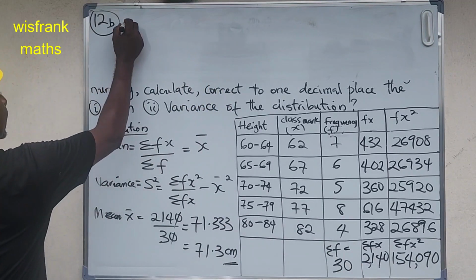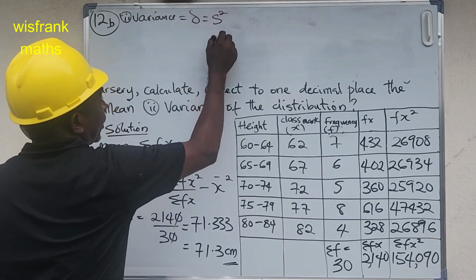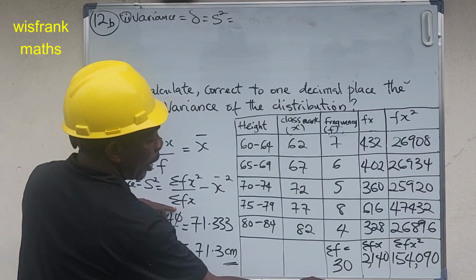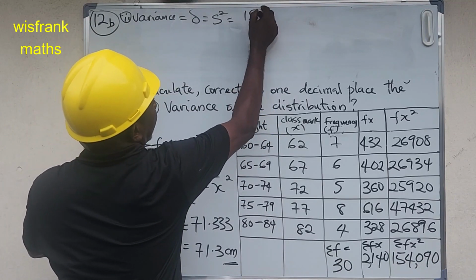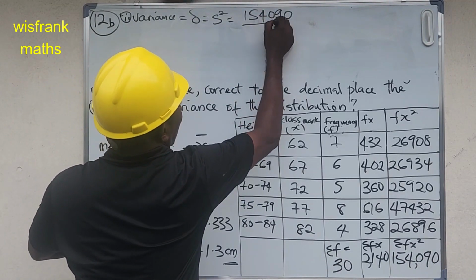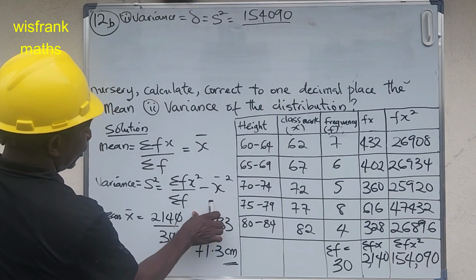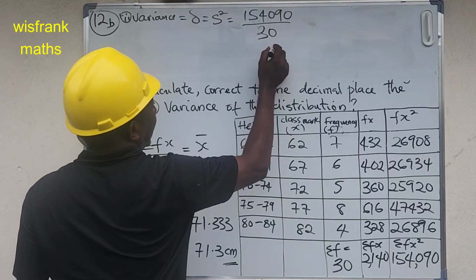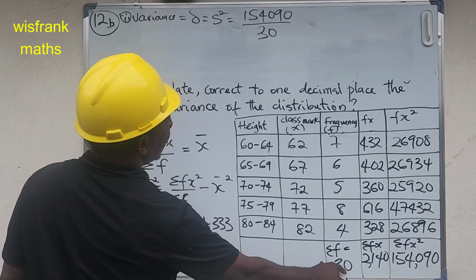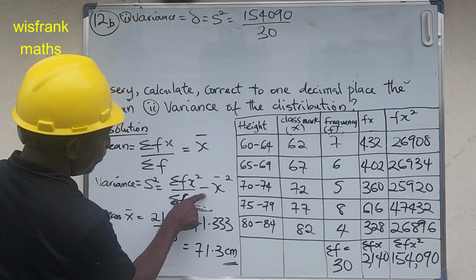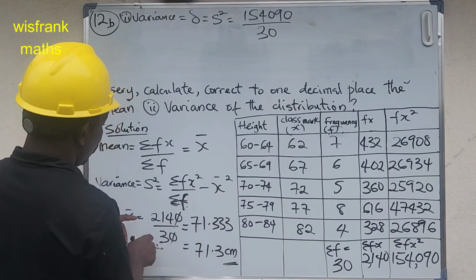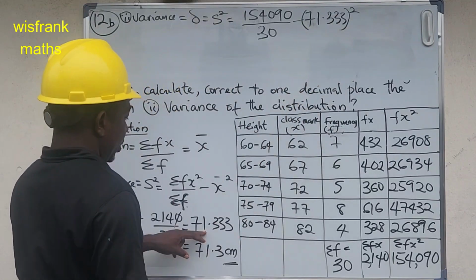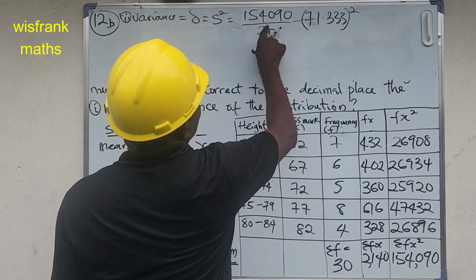The next one is variance, which is equal to s squared, equals summation of f x squared all over summation of f. So we are going to take the whole of this, 154,090, all over the summation of f, which is 30. When we divide this, we then minus the mean squared. The mean squared is what we've got here. We are going to minus 71.333 all squared.